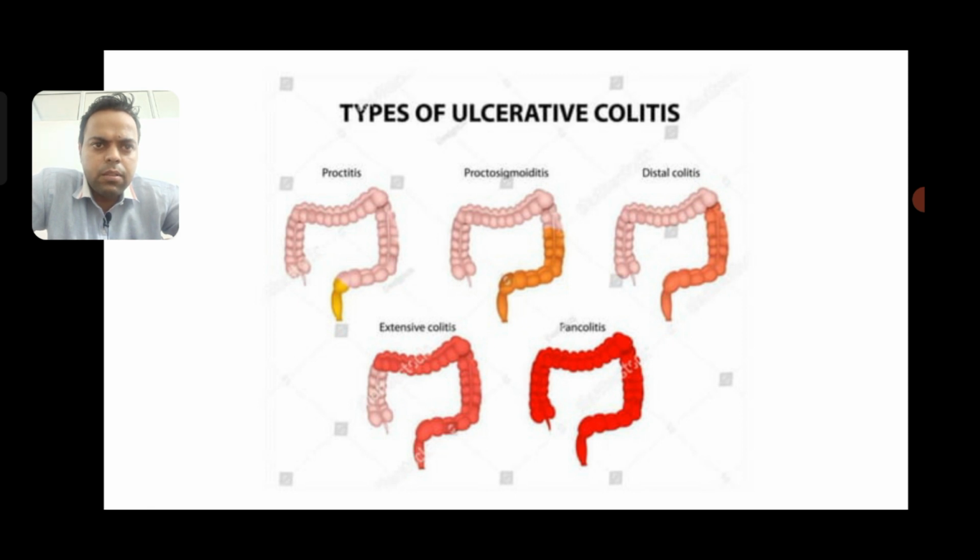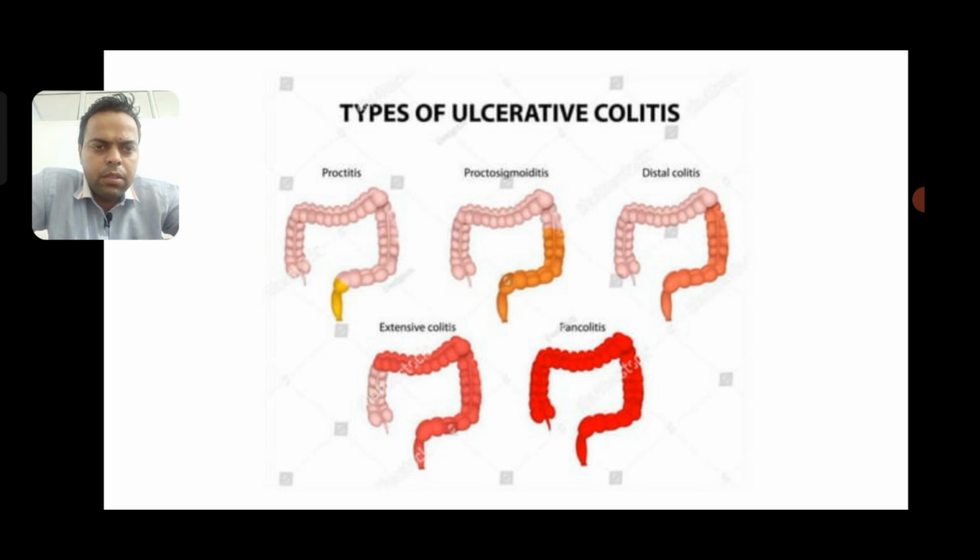First is proctitis, in which only the area near the rectum is affected. Proctosigmoiditis involves the rectal area and the sigmoid colon. Distal colitis involves a slightly larger part beyond the sigmoid colon.